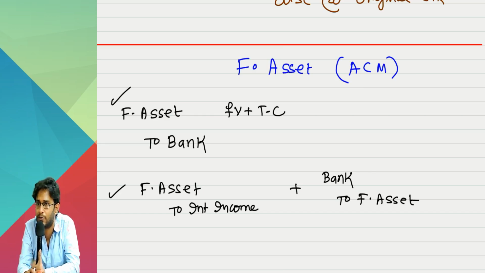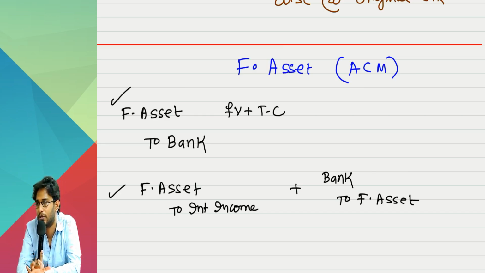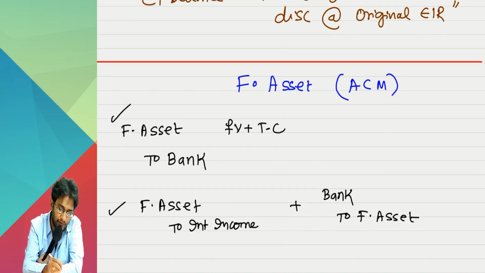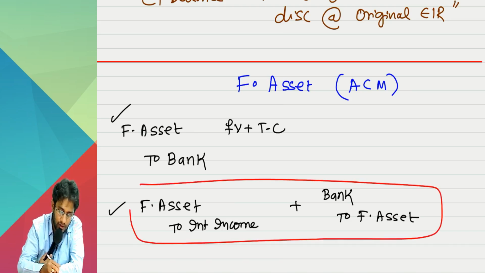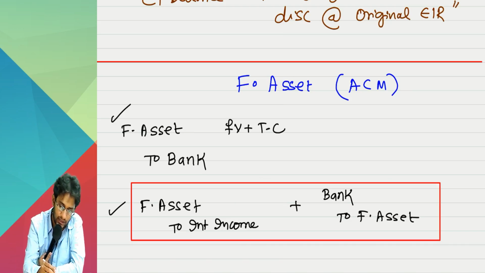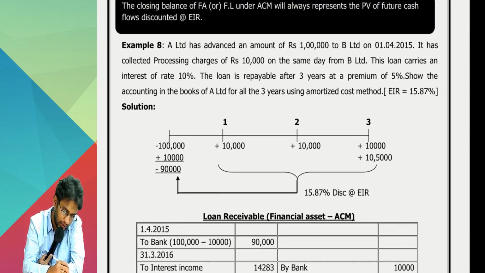Automatically some closing balance will come. The next year you will use as a base for applying second year's EIR. Like that life goes on. Rest all observations are same to same. Liability, whatever observation is there, asset also same observation except for the entry change. The interest expense, this is an interest income. So that example also have kept here. Look at the eighth sum.